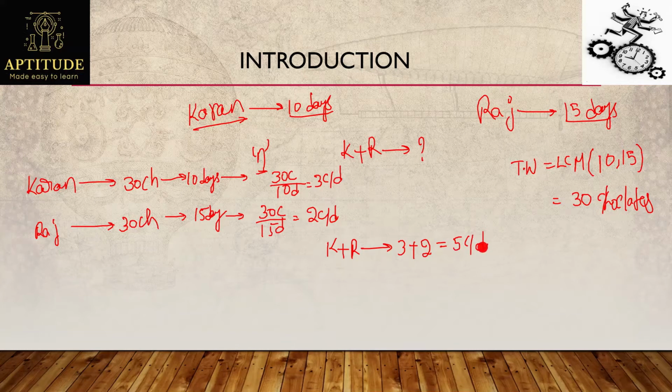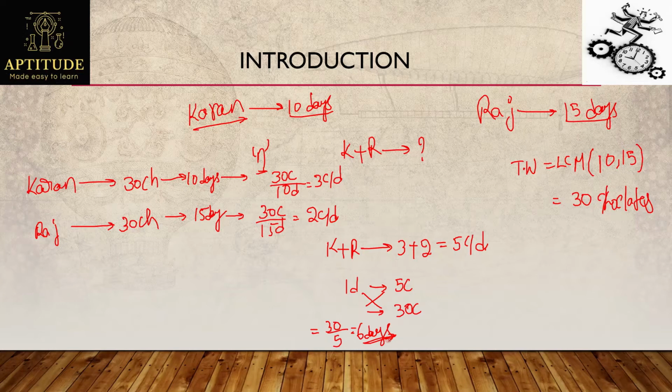See this, by working together, that is by eating together, for one day they are eating 5 chocolates. So how many days do they need to work to finish the total 30 chocolates? That's very simple. We can take crisscross here. So this value will become 30 by 5, giving 6 days. That's it, a very simple one, right? Which means now Karan and Raj, if they work together, can complete the total work in just 6 days.